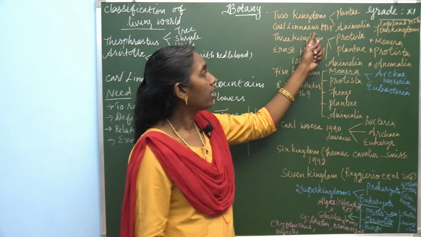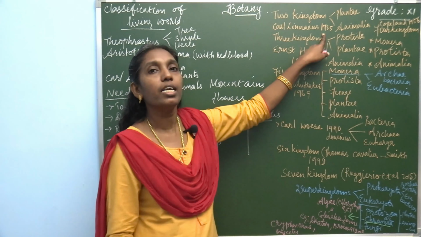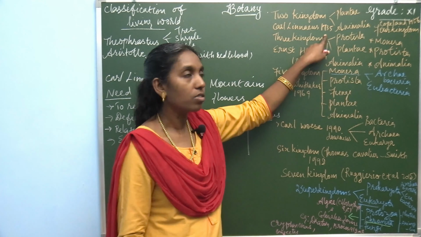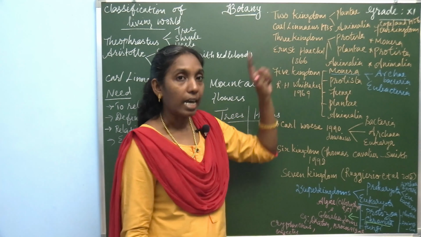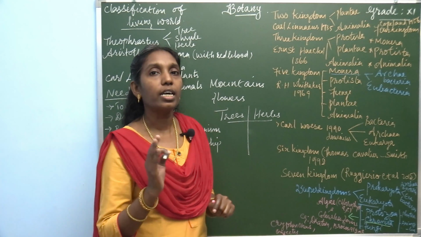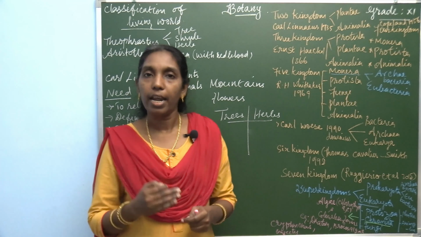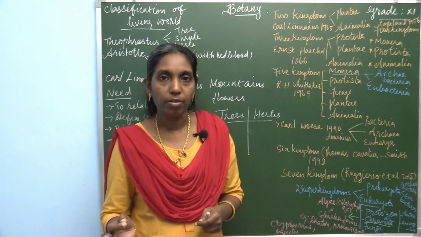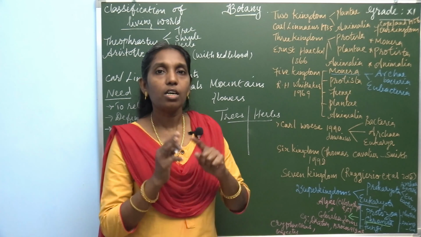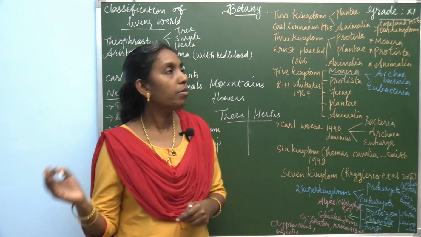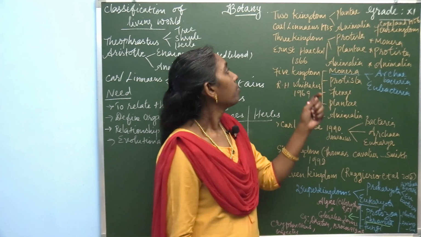Carolus Linnaeus proposed this in the year 1735. His classification is named the two kingdom system of classification because there are two kingdoms, Plantae and Animalia.